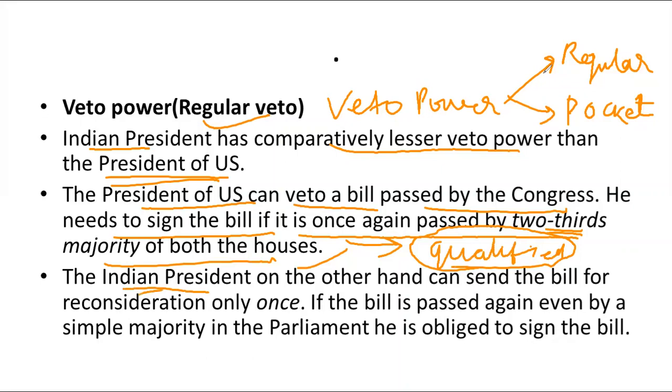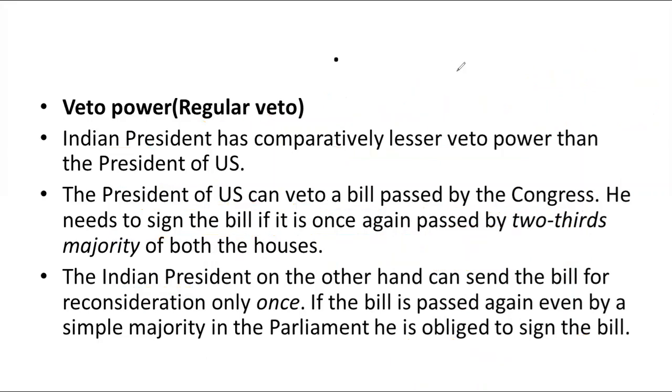In case of the Indian president, he has only a suspensive veto, which means that once he returns the bill, if the bill again passes with a simple majority, he has no option but to sign the bill. Okay, this is called the suspensive veto, which the Indian president enjoys. So the qualified veto is, of course, greater than the suspensive veto, because it requires a two-third majority passing again the bill which was given back by the president to reconsider.